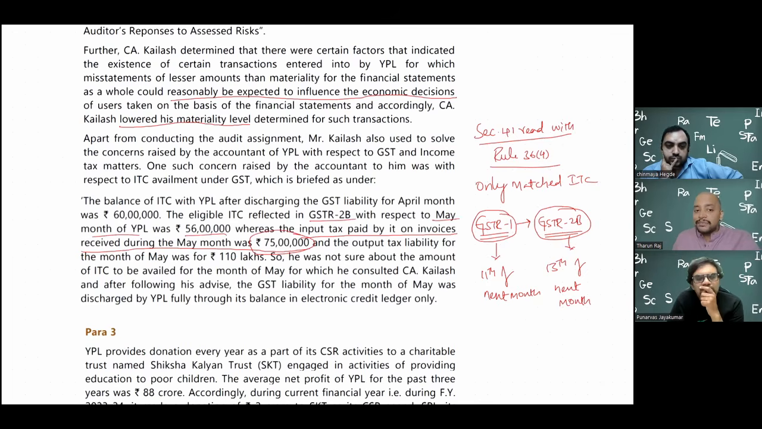Which means how much can be taken as ITC? 75 or 56? Only 56 lakhs. Correct. Then this remaining difference, what will happen? Will it be carried forward? Not carried forward. First, we cannot take the credit. Gone. Now we need to appoint one accountant or bonded labor in the audit firm, and they will be doing follow-up.